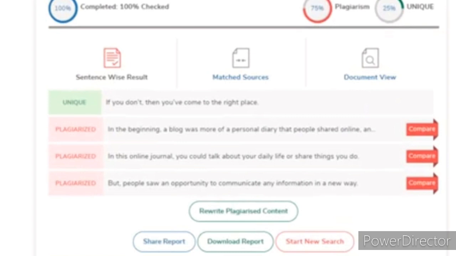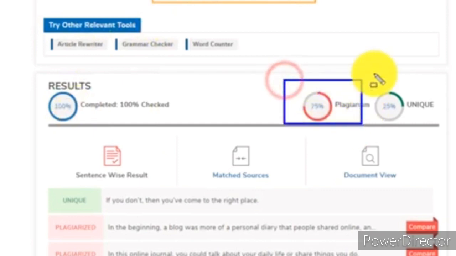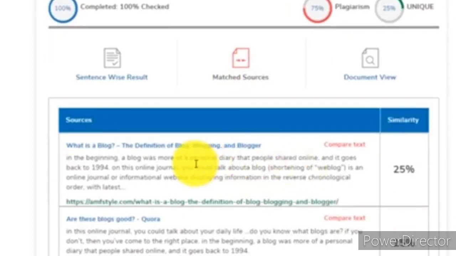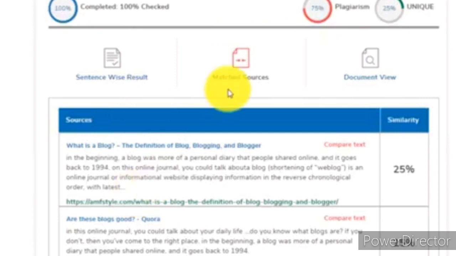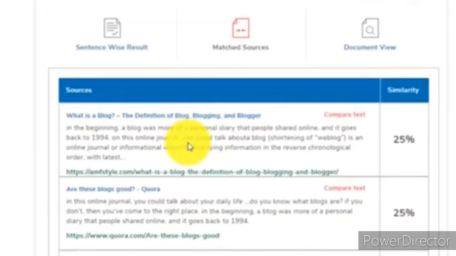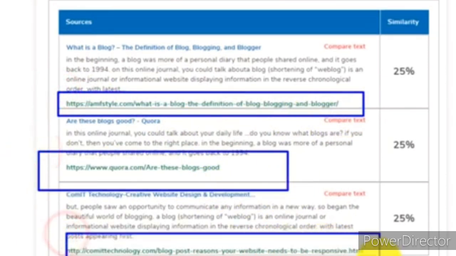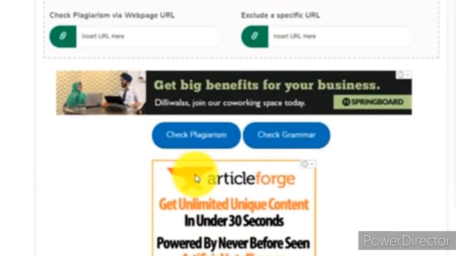The result for the first website, you can see, is 75% plagiarism and 25% unique. Whereas we had copied the content from that website, so it should be 100% plagiarism, because we have copied the whole content from the website. There is no link of that website at all. So you can see that this website is completely fake.